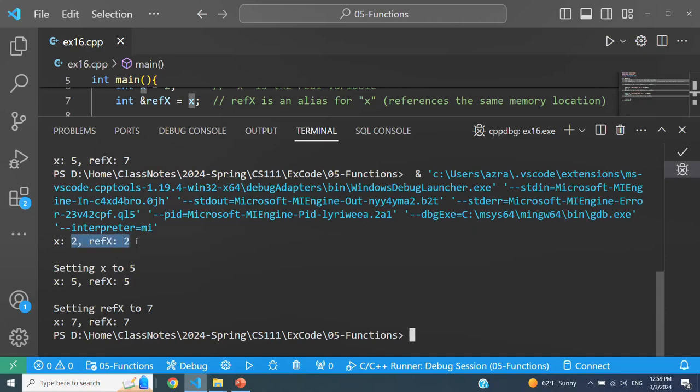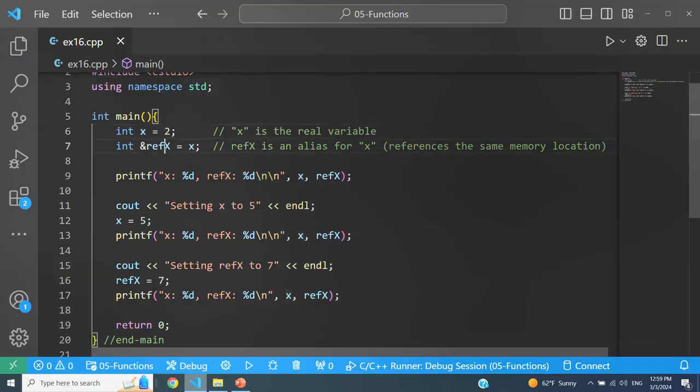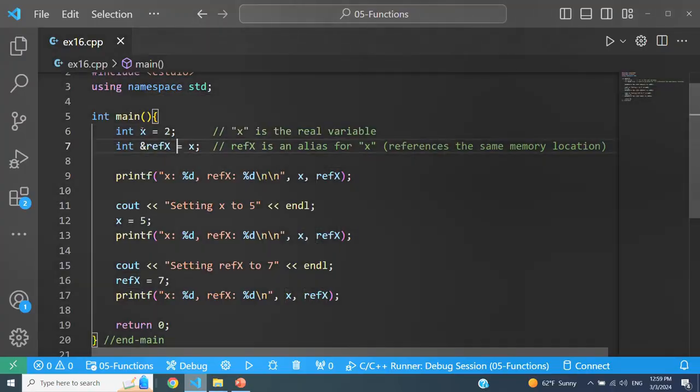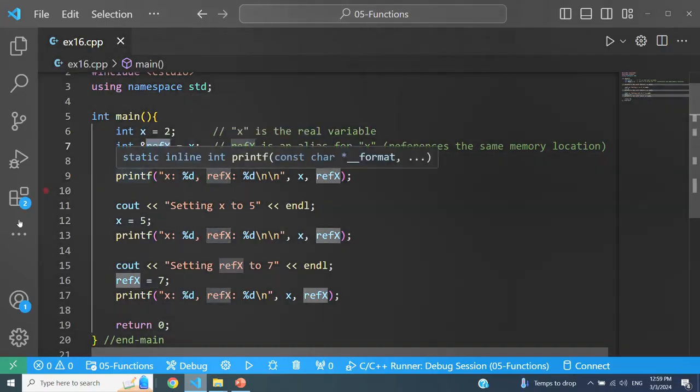So initially x and refx is 2. Now I'm changing the value of x. That also changes the value of refx, and I'm now changing the value of refx. That changes the value of x. So don't think that these are two separate variables. x and refx are the same variable. The actual variable is x. refx is just an alternative name or an alias or a separate name for the same box for x.